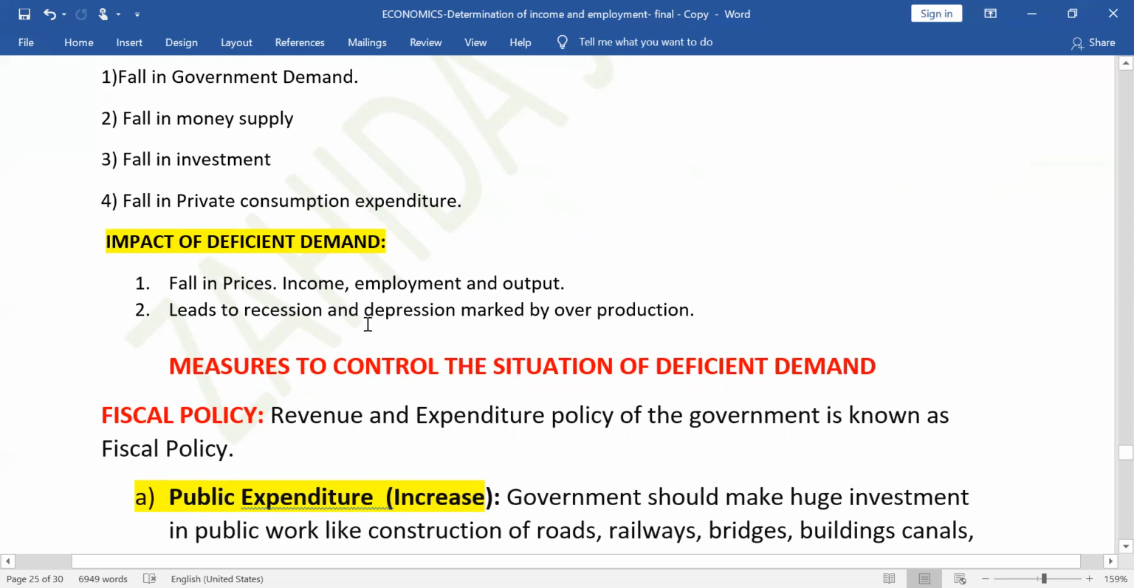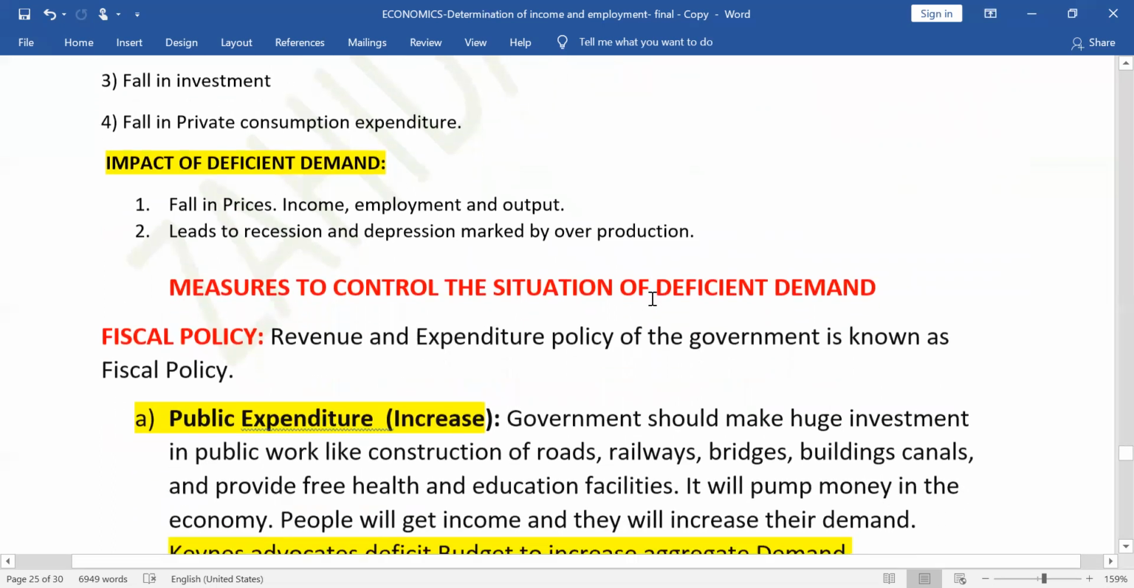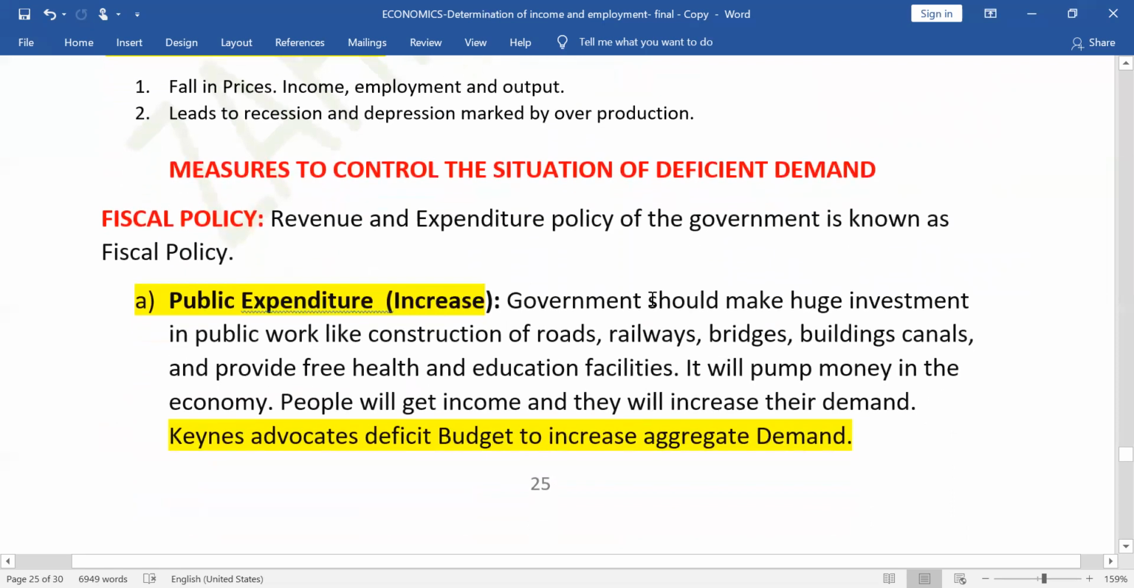If it is not controlled, then it will lead to the situation of recession and depression, and sometimes it is marked with overproduction. It is said that because of overproduction, production is more than demand, meaning supply is more than demand. That's why there is recession or depression. Now, let us move to the measures to control this situation of deficient demand.